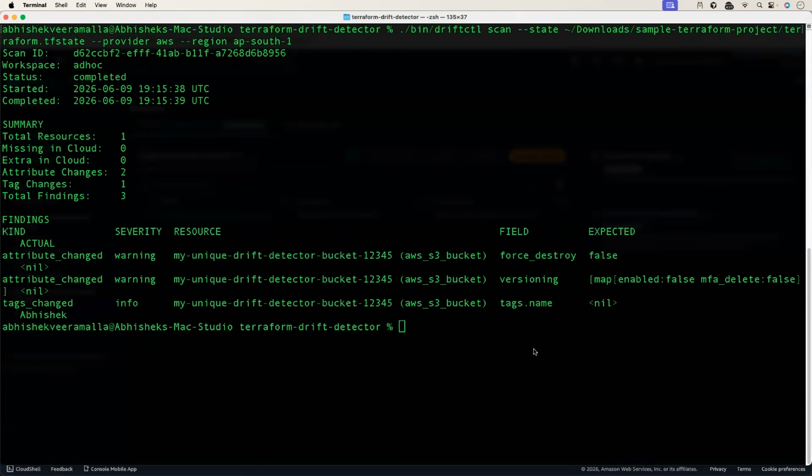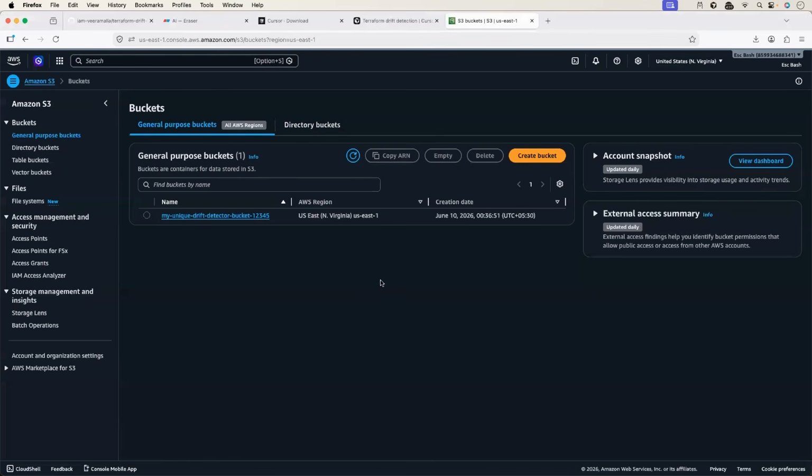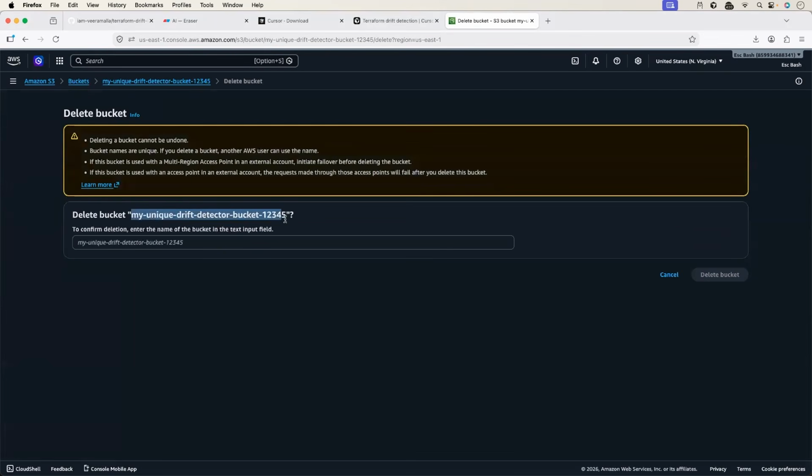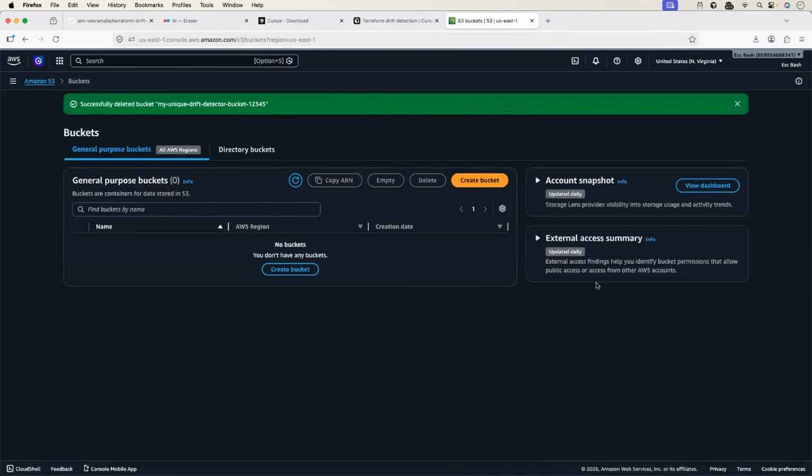Now let's finally put this to an ultimate test. So what I'm going to do, I'm going to delete an S3 bucket here, right? So let's say a developer or a junior DevOps engineer accidentally deleted the bucket, or maybe intentionally deleted the bucket. Now this is a major impact, especially if you're working on critical environments. If someone deletes a resource from cloud, and as a DevOps engineer, if you are not aware of it, if your Terraform is not informing you about the change, then it's a crucial issue.